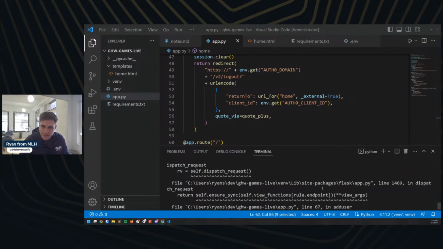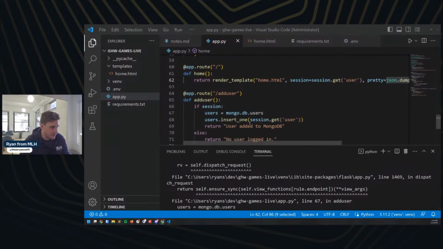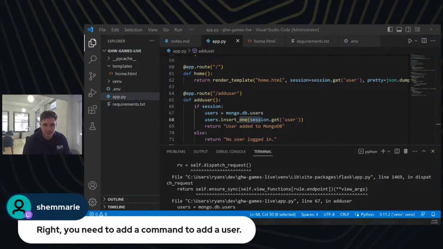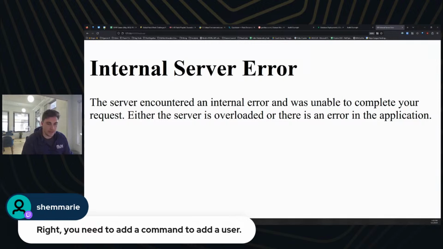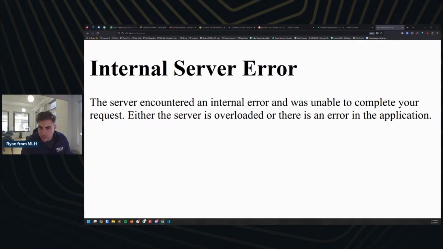Add a command to add a user. That is what I'm doing here, though, right? This insert one should be adding a user for my friend who's trying to help here. Well, let's see if we can't find the Mongo tutorial I was using the other day. And apologies for the technical difficulties here, friends. As part of the journey, let's see if we can get this to work.